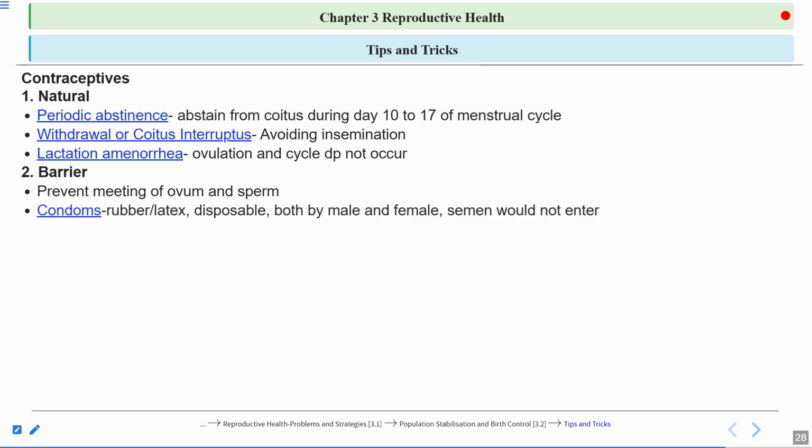Condoms are made up of rubber and latex. They are disposable. Both male and female condoms are available. It won't allow semen to enter into the female genital tract. And diaphragms, cervical caps and vaults are female barrier methods. They cover the cervix and the vagina.